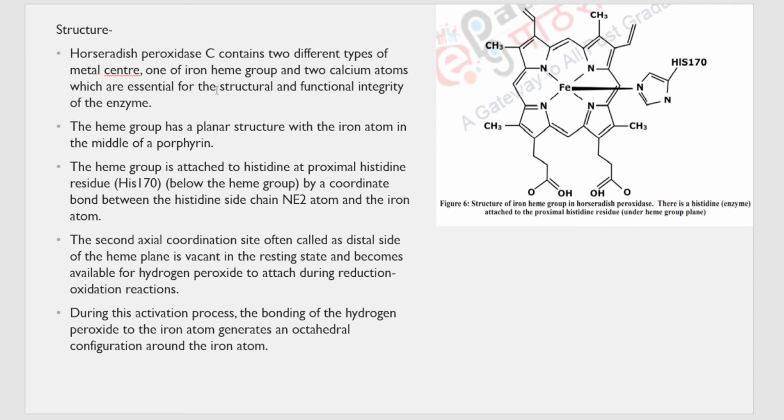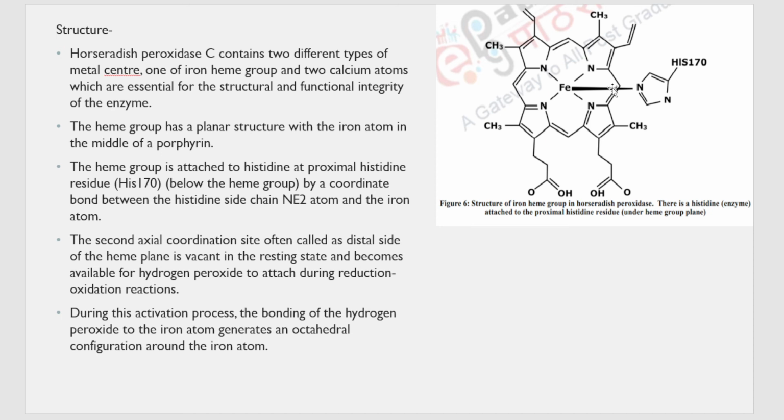Why are these calcium atoms required? They are required for structure and functional integrity of the enzyme. So this heme group has a planar structure with iron in the middle of the porphyrin ring. The heme group is attached to the proximal histidine, that is histidine 170, by a coordination bond between the nitrogen and the iron atom.